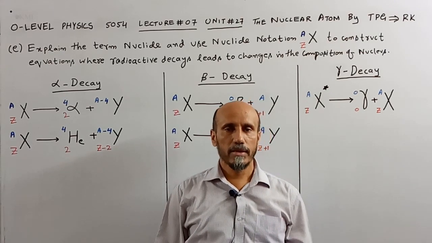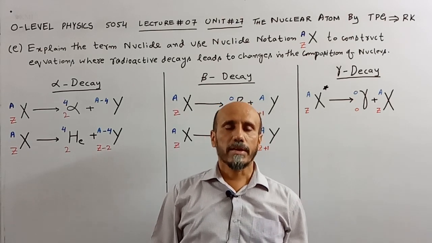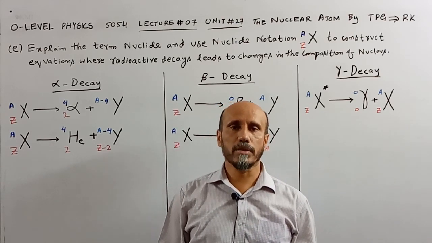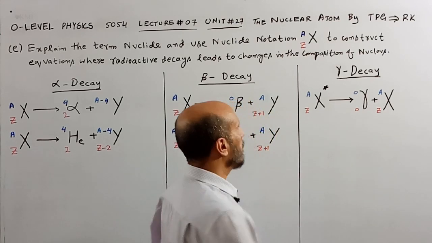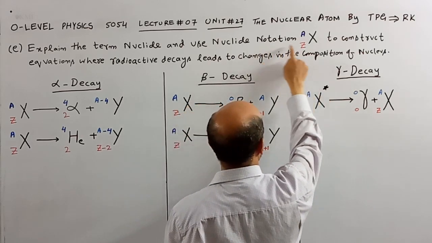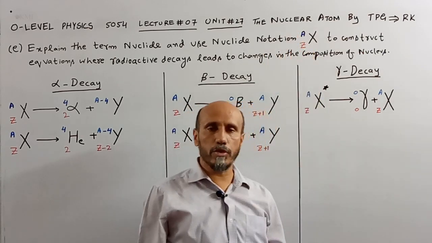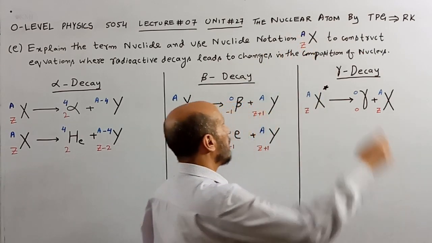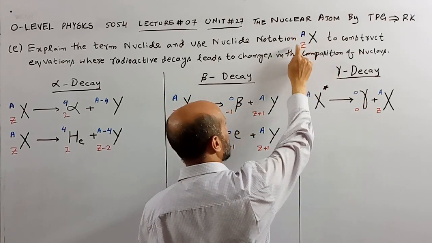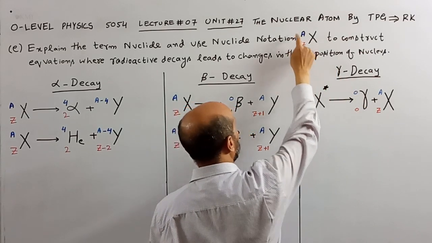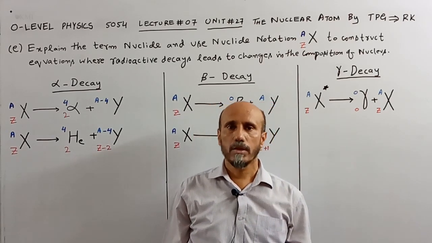I am Rizwan Khalil, and before we discuss the next learning outcome, kindly make one correction in lecture number 6, previously uploaded. In that lecture, by mistake, I wrote A over here and Z over there in the statement of the learning outcome. So kindly correct your notes: Z will be here and A will be there. Make the correction accordingly in that learning outcome.